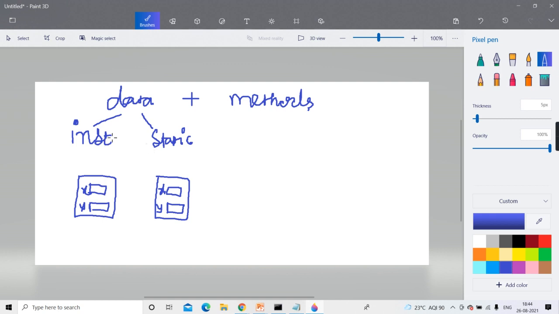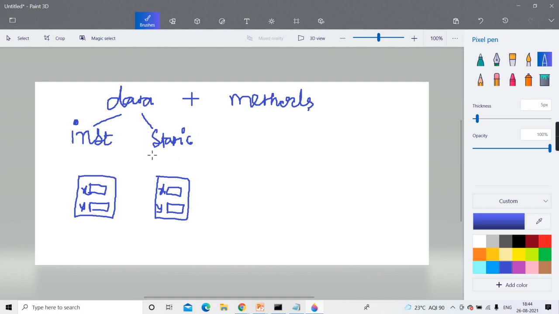I just now wanted to differentiate between instance and static. Whenever you consider the data as instance data, it is separate for each object. This object will have its own copy of x and y, and this object will have its own copy of x and y. And they come into existence whenever you create an object. This in more detail when we come to the topic of scope. There is a concept called scope rule in Java. Hope this part is clear to you.